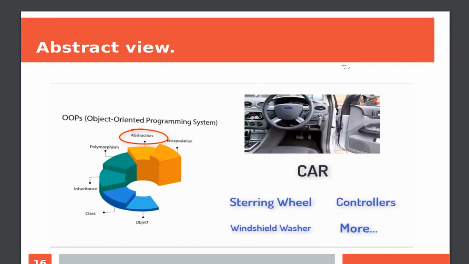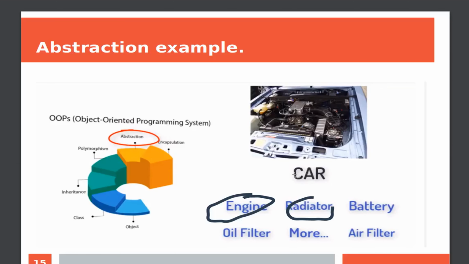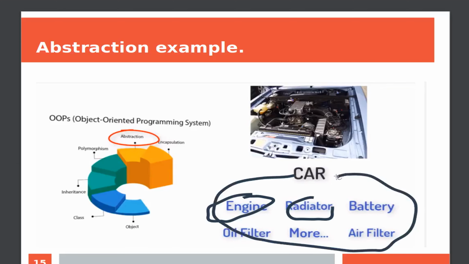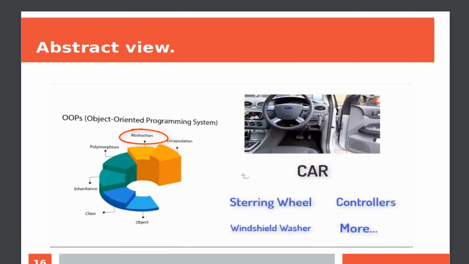The car manufacturer hides all the spare parts like the engine, radiators, batteries, and so on. The manufacturer provides only a panel, the driver knows only the panel and he can control what is useful, and all the parts have been hidden.